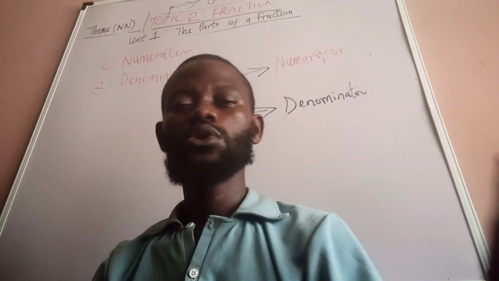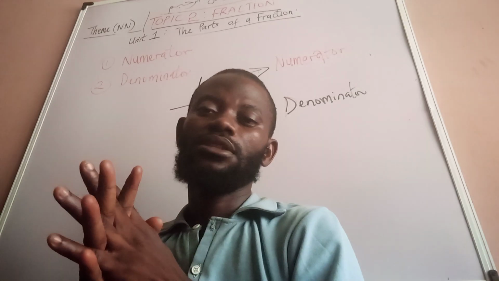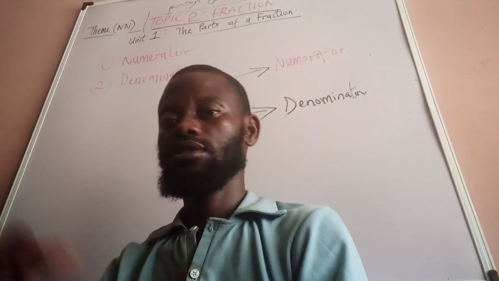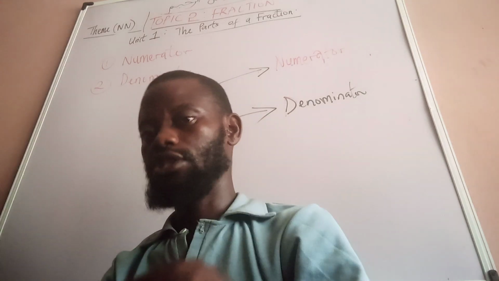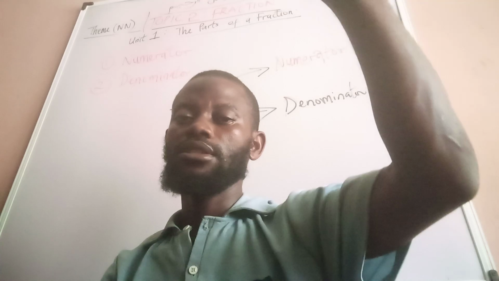If you sum those fractions together, they must give you the whole number. Then we talked about the parts of a fraction, the numerator and the denominator. The denominator is the one at the bottom, while the numerator is the one at the top.